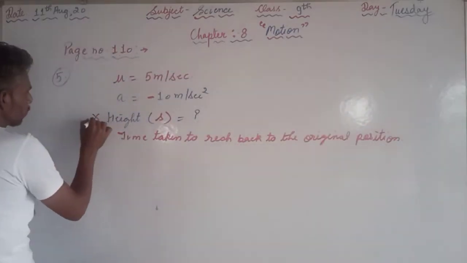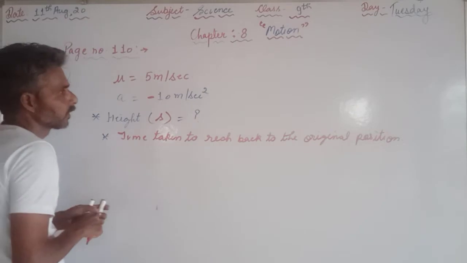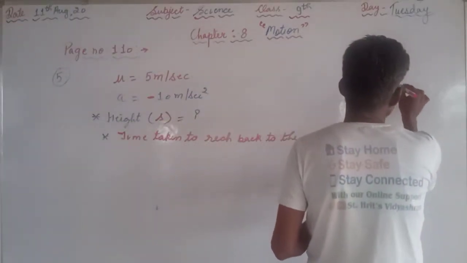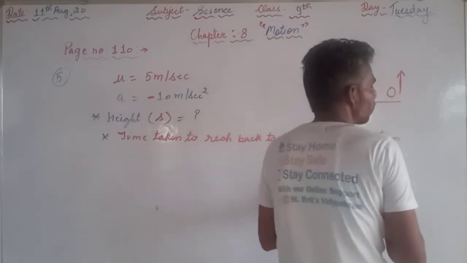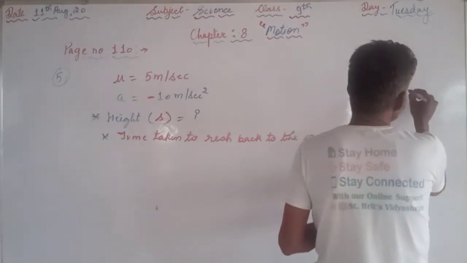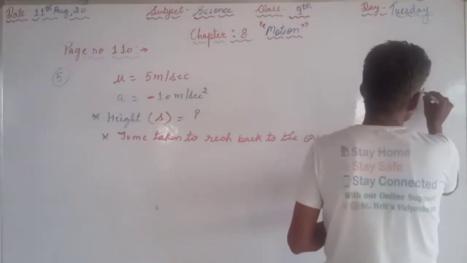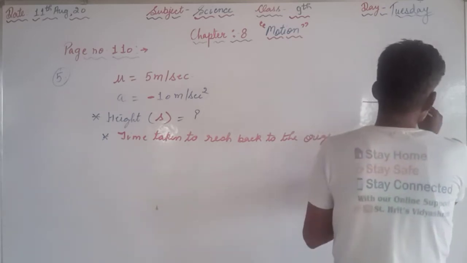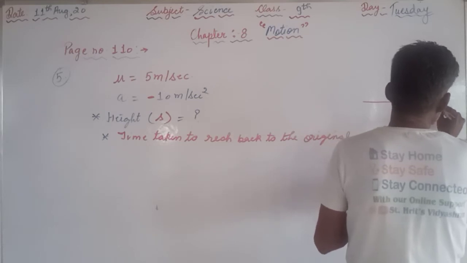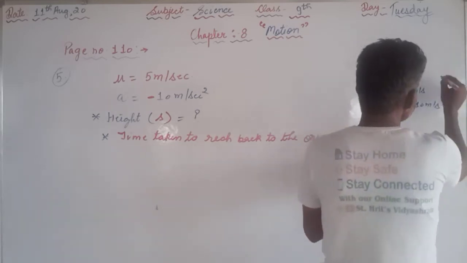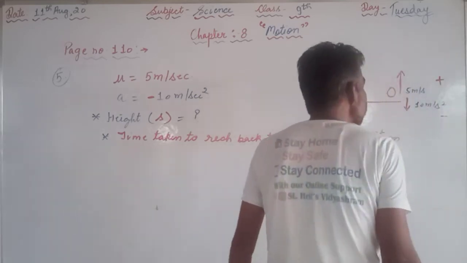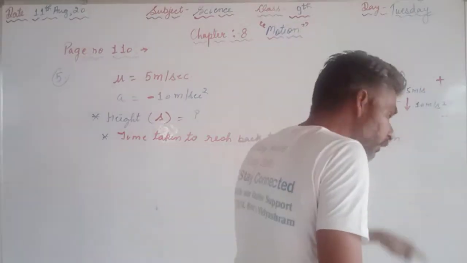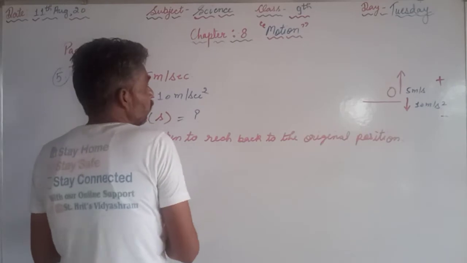These two things we are supposed to find. I will draw from here. This is thrown vertically upward with 5 meters per second, and the acceleration is vertically downward, that is 10 meters per second square. That is taken as positive, and that will be taken as negative because speed is upside and the acceleration is downside. So we have to find the